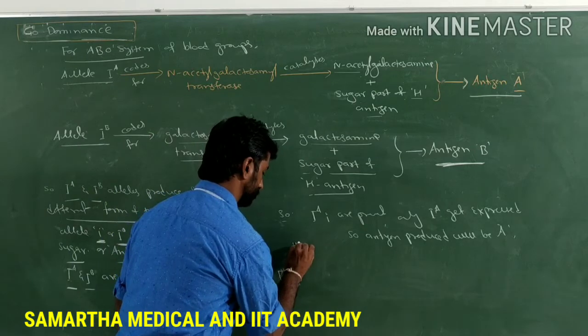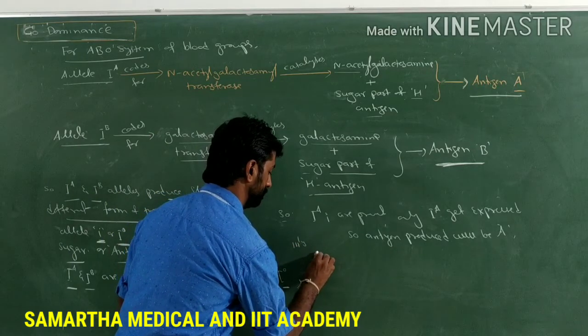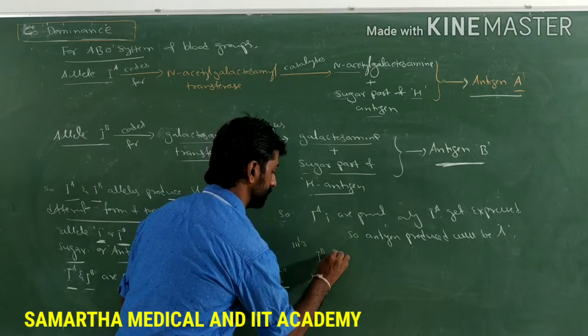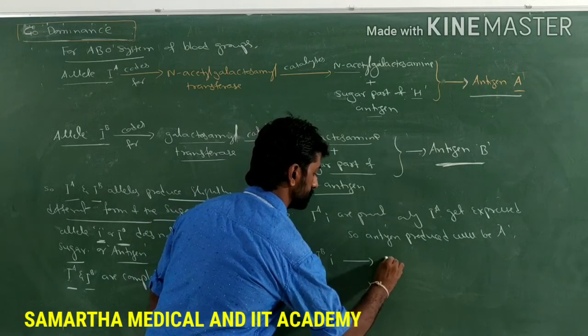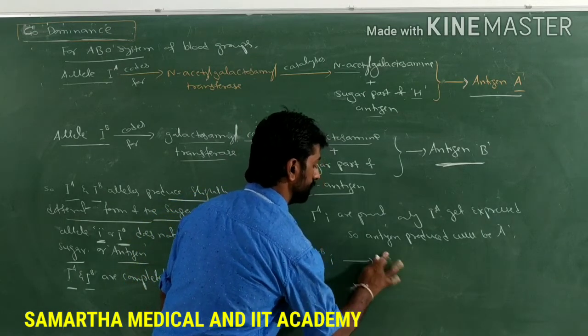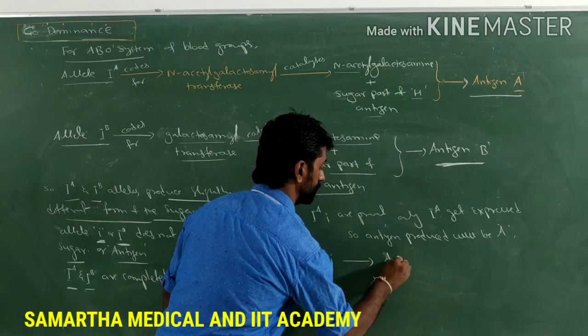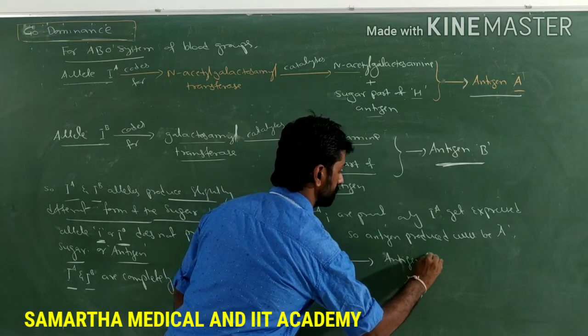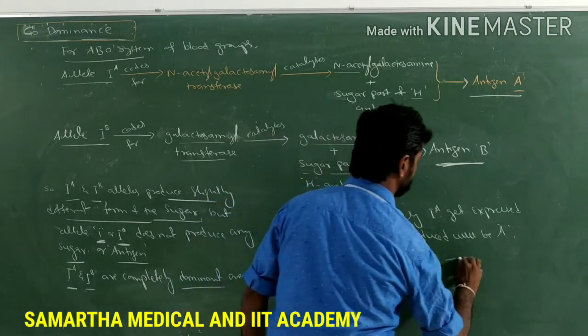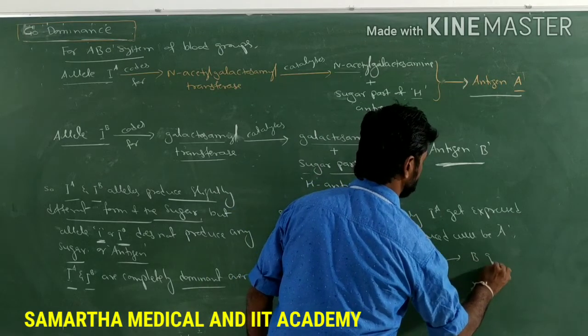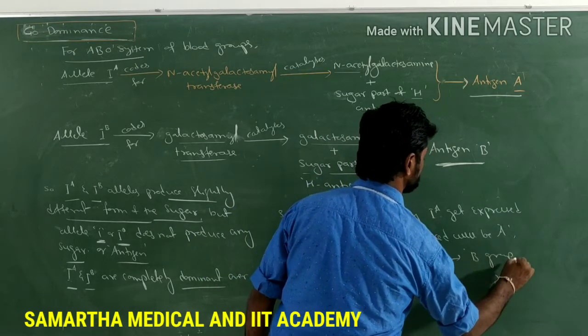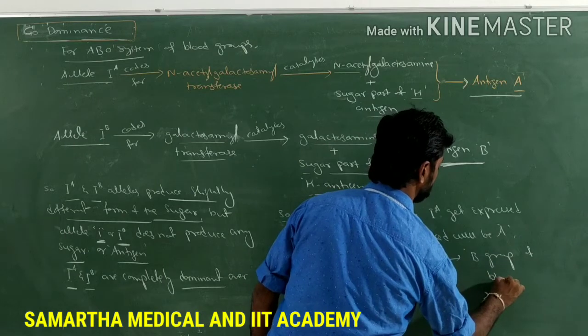Similarly, when IB and small i are present, it produces antigen B. That codes for the B group of blood.